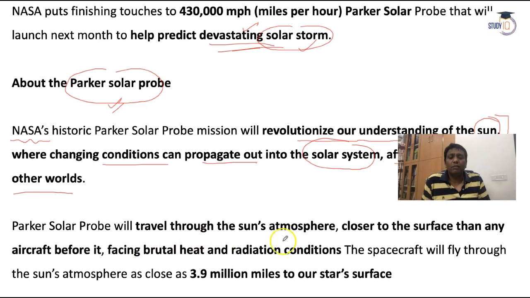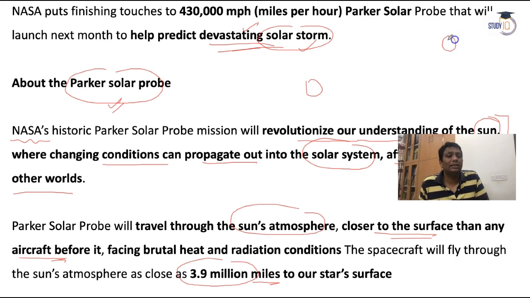Parker Solar Probe will travel through the sun's atmosphere and closer to the surface than any spacecraft before it. Actually, you know, the distance of the solar probe from the sun's surface will be 3.9 million miles. Suppose this is the earth, this is the sun. So from the sun's surface, around 3.9 million miles distance, this Parker probe will be there and will take images of the sun and study the characteristics coming from the sun towards Earth.